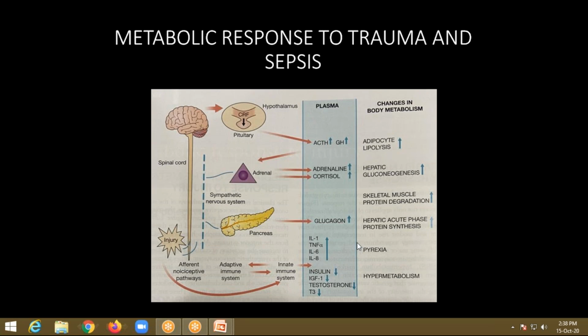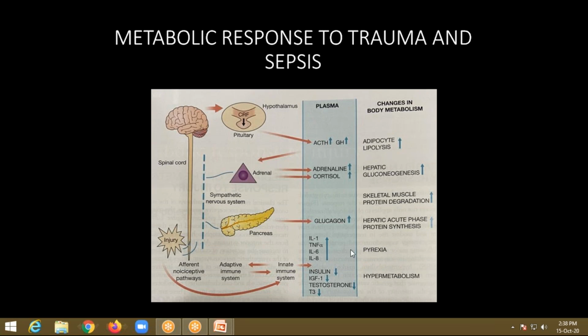And even if you ask about the pro-inflammatory cytokines, only interleukin 1, 6, 8, and tumor necrosis factor alpha. So what happens is they will stimulate some organs, that is the hypothalamus, liver, and the skeletal muscle. If it stimulates the hypothalamus, it causes pyrexia, that is, it will increase the temperature.